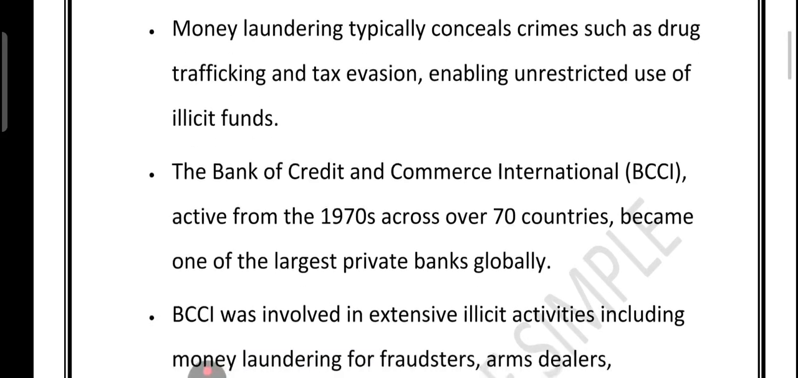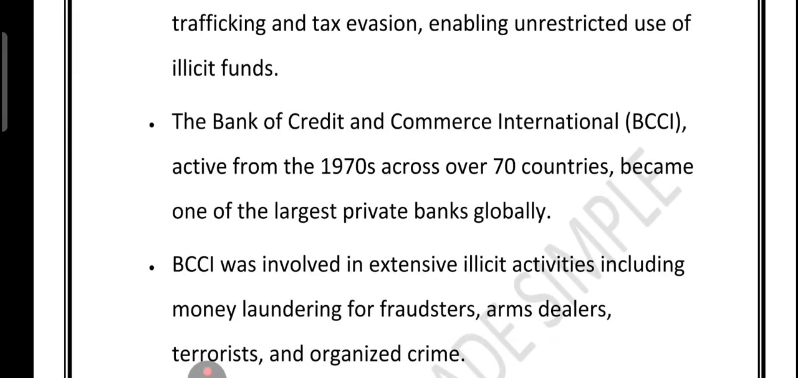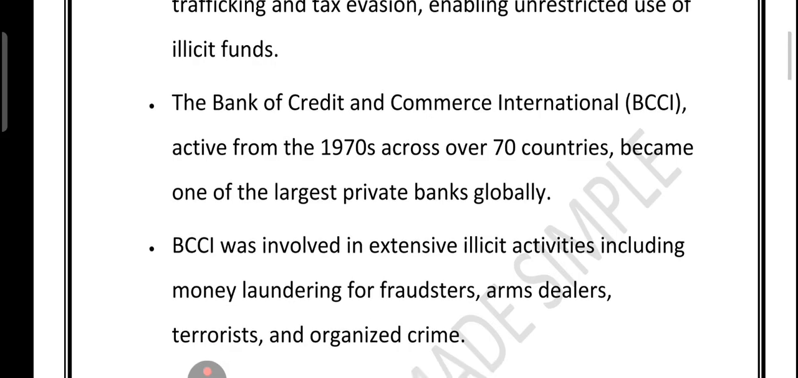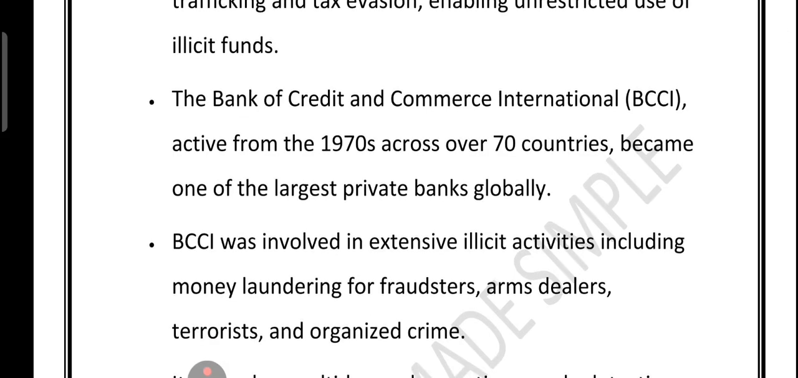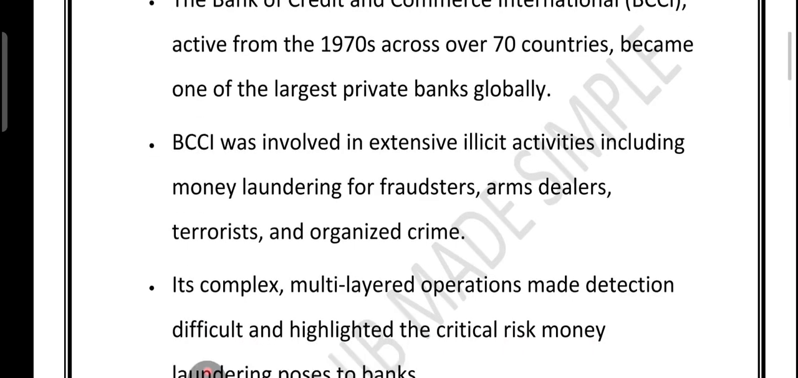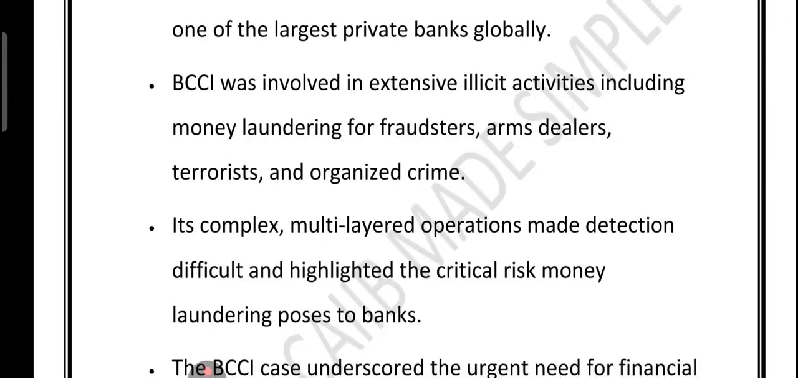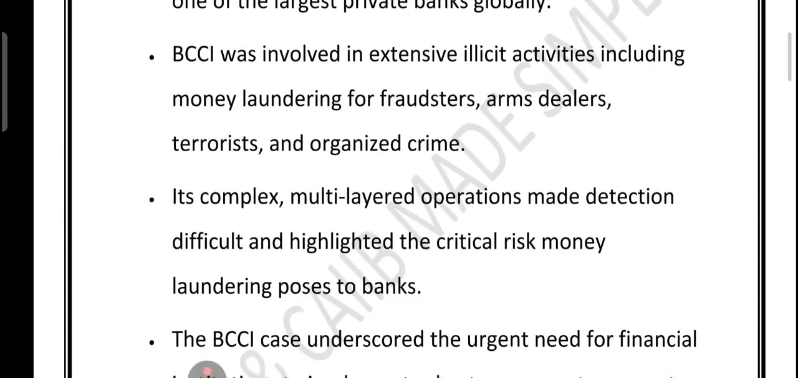A shocking real-world example of this is the Bank of Credit and Commerce International, or BCCI. Back in 1970, it operated in over 70 countries and became one of the largest private banks in the world. But behind the scenes, BCCI was deeply involved in illegal activity, laundering money for fraudsters, arms dealers, terrorists, and organized crime groups. Their operations were extremely complex and multi-layered, making it almost impossible for authorities to detect what was going on. This case showed how dangerous money laundering can be for the banking system and why banks need strong preventive measures to ensure that they don't become part of the criminal network.